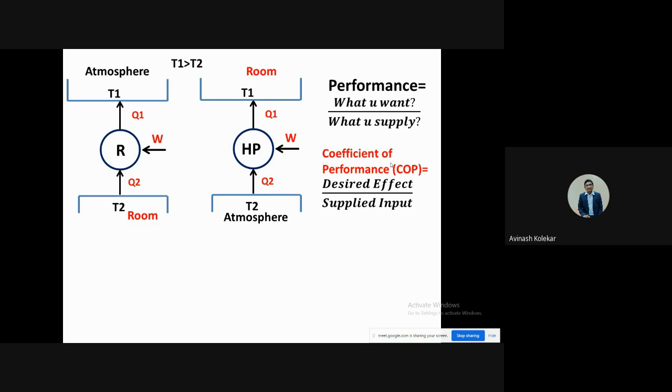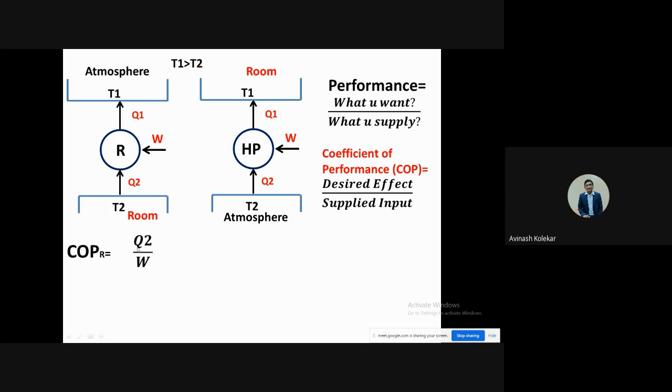We can say that it is nothing but the desired effect upon the supplied input. Now, in the case of a refrigerator, what do you want? I want to cool the room. While in the case of a heat pump, I want to heat the room. So here the purpose is cooling the room, and here the purpose is heating the room. That's why the COP will change.